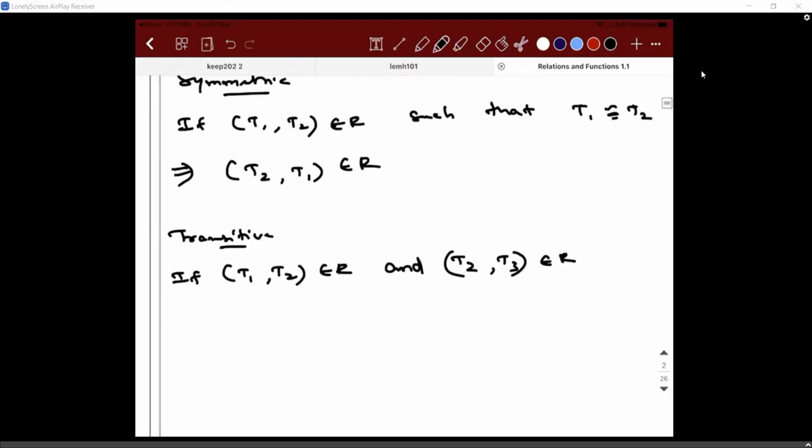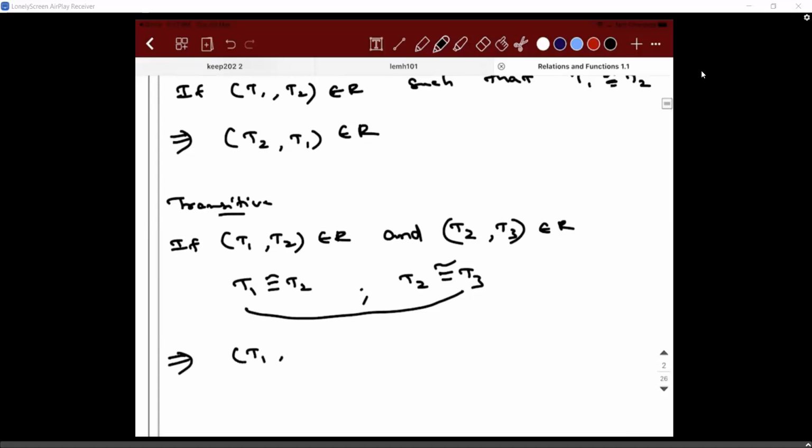Now look at the inner meaning of the question. (t1, t2) belongs to R, meaning t1 is congruent to t2, and t2 is congruent to t3. So what can you conclude? t1 is congruent to t3, which implies (t1, t3) also belongs to R. Hence it is a transitive relation. Is there anyone having doubts? So clear now? Yeah. So transitive.